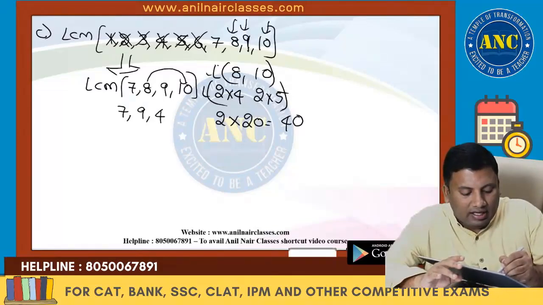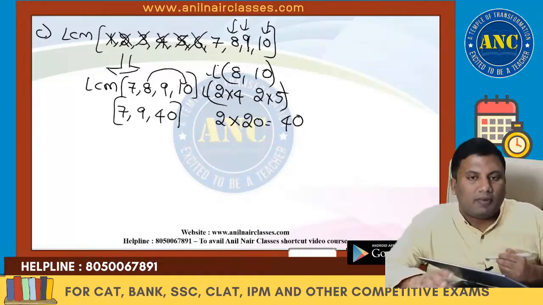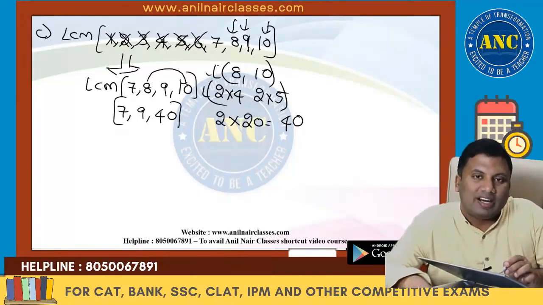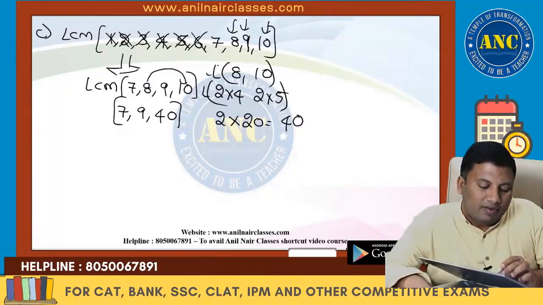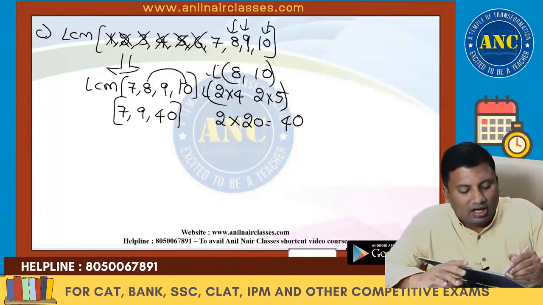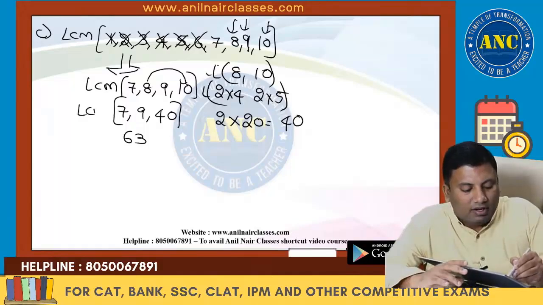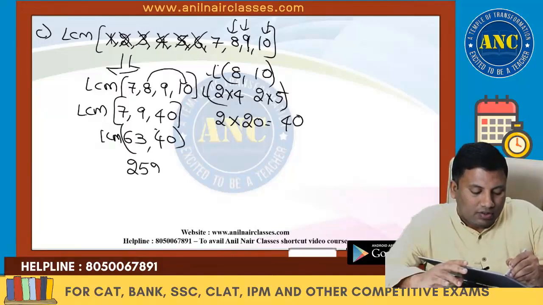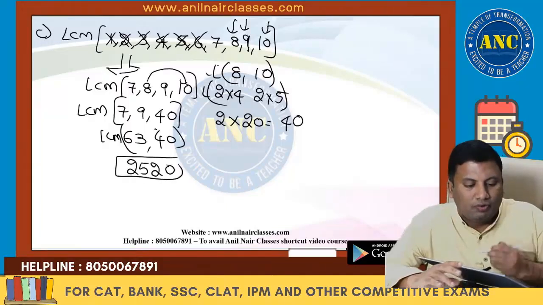LCM of 7 comma 9 comma 40. 7 and 9 are co-prime to each other. Odd number. 63 and 40 are both not divisible. So LCM of 63 comma 40. Answer is nothing but 2520.